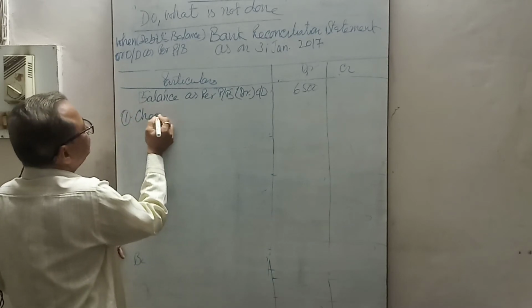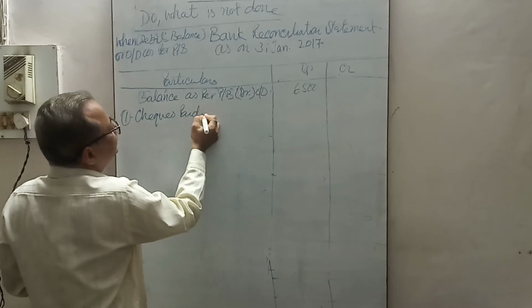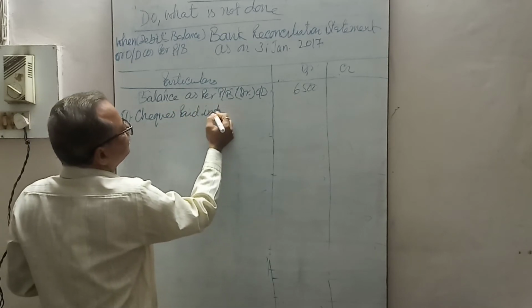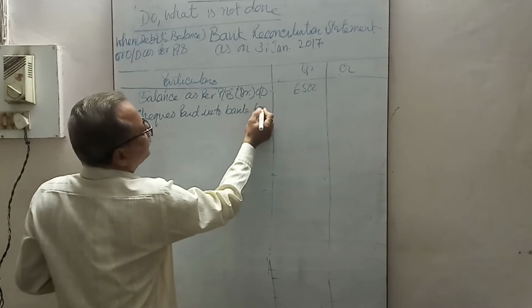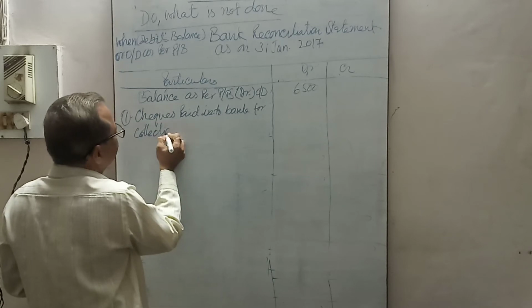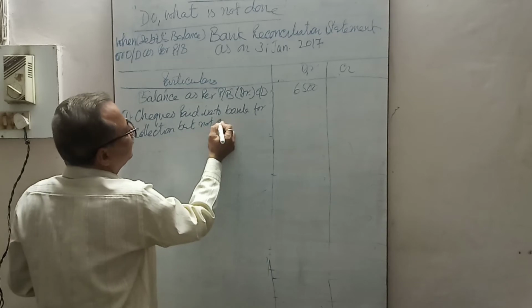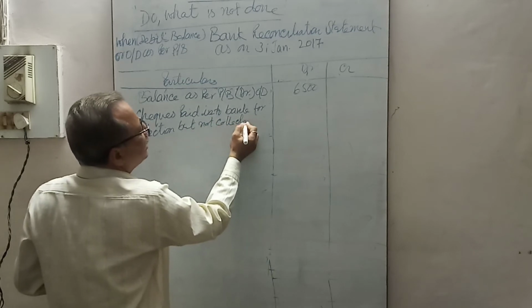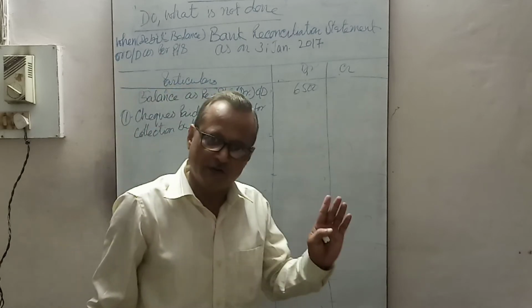Checks paid into bank for collection but not collected, mean not credited.